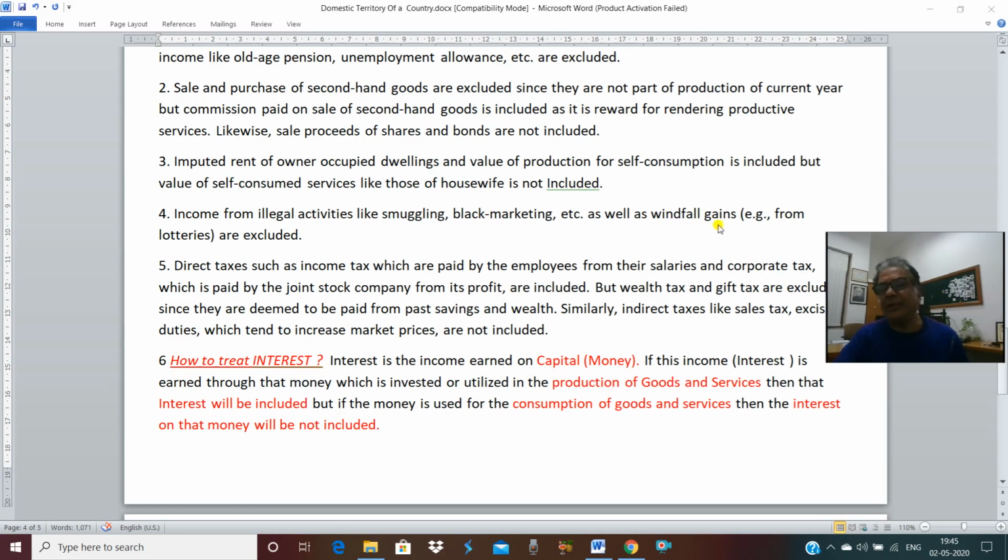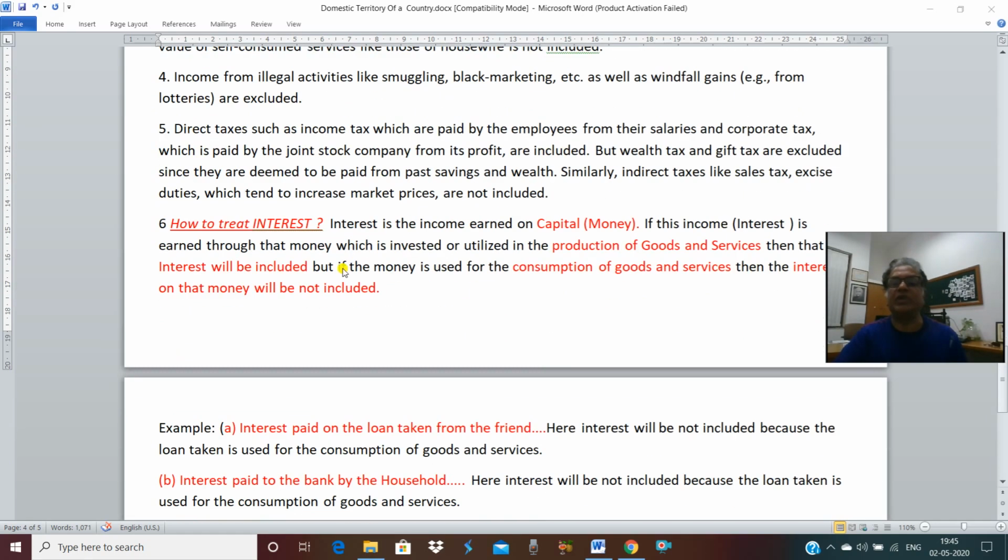So windfall gain means a gain in which you are not contributing to the flow of goods and services. And anything you earn without contributing to the flow of goods and services cannot be a part of national product and domestic product. That's why windfall gain means that gain for which you have not contributed any goods and services. For example, lottery will not be included in the estimation of domestic product and national product.